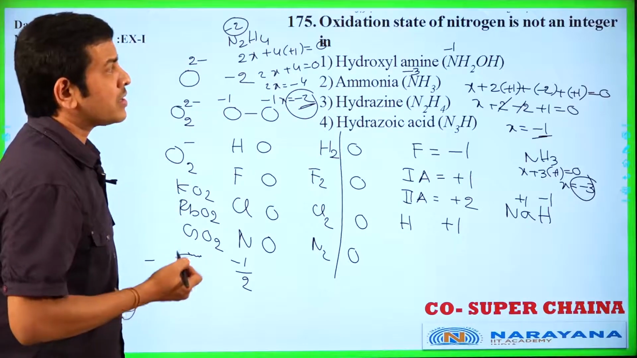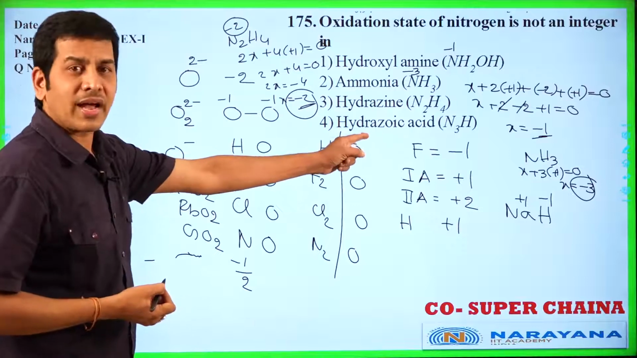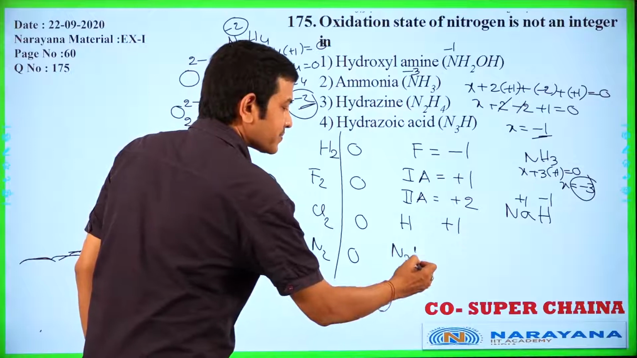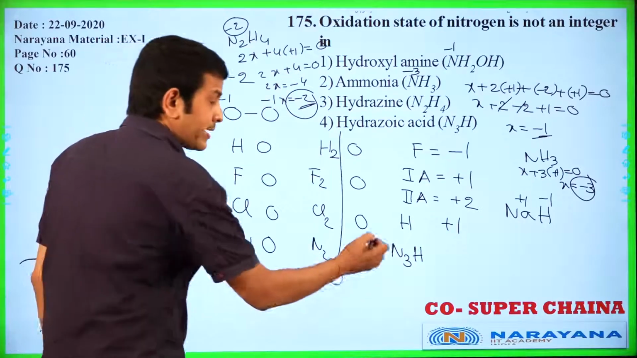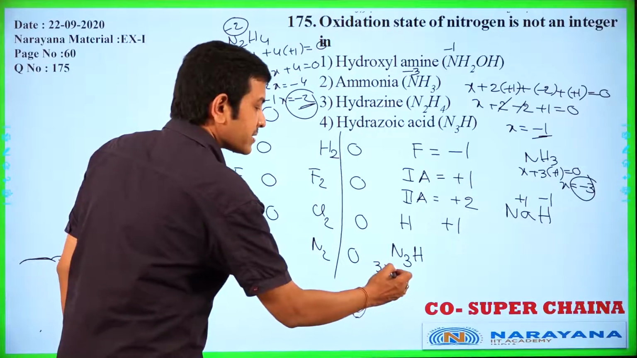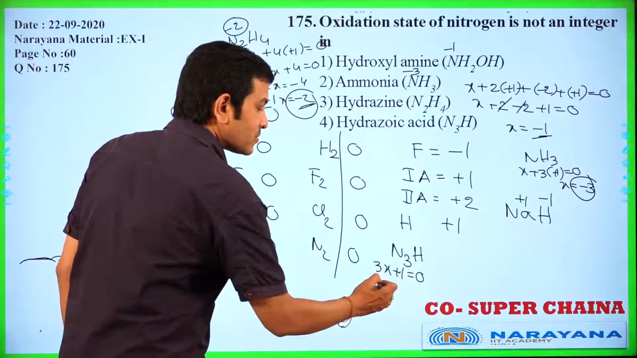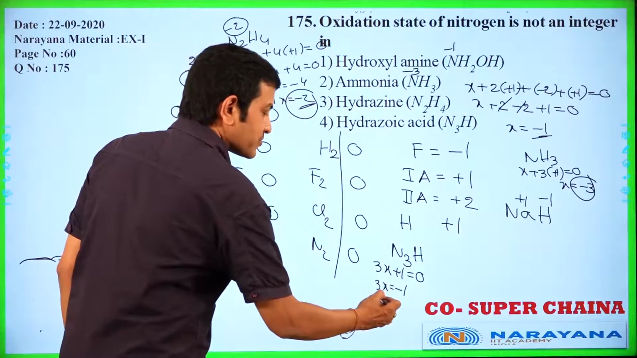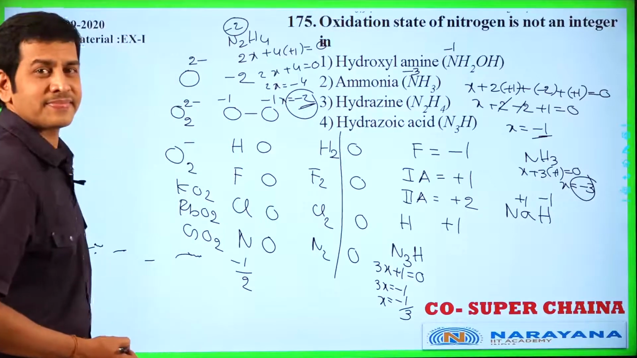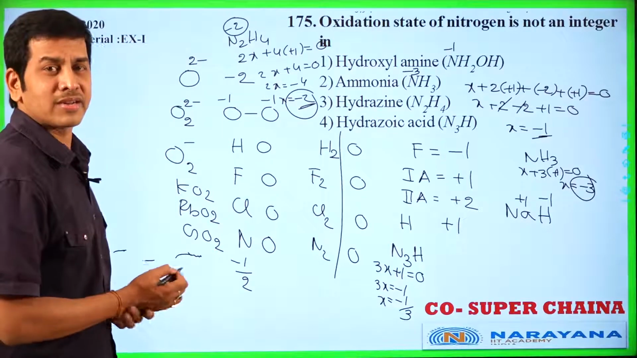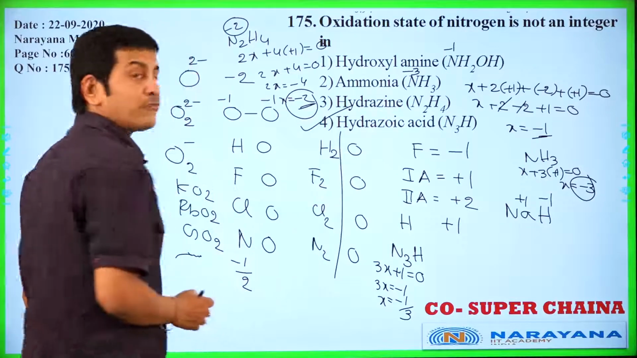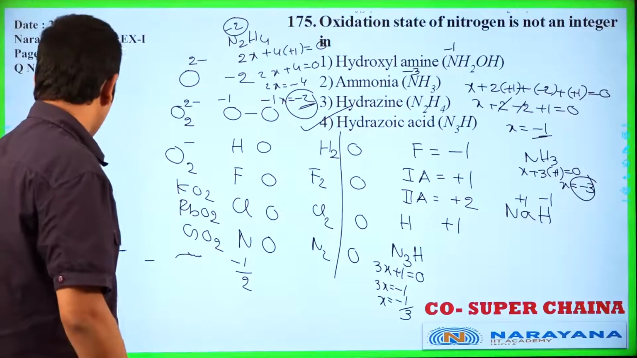He is asking about a non-integer. N3H, hydrazoic acid. Nitrogen, let it be X. 3 nitrogens, 3X. 3X plus 1 is equal to 0. 3X is equal to -1. Now X is equal to -1/3. Okay, it is a non-integer oxidation number. Then option 4 is correct. Next question.